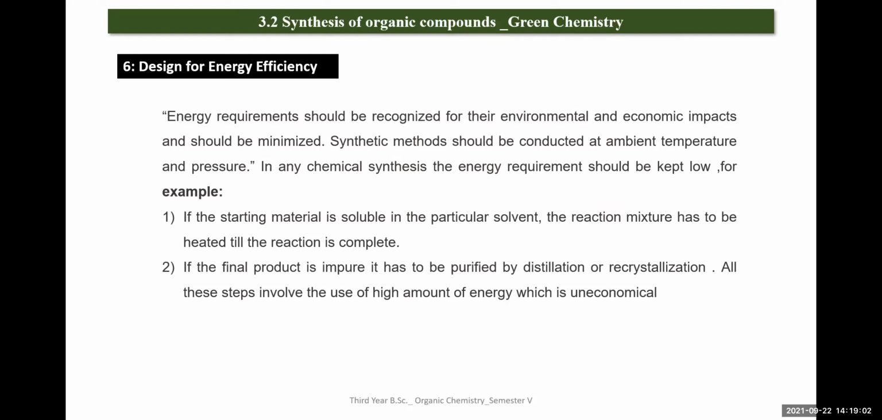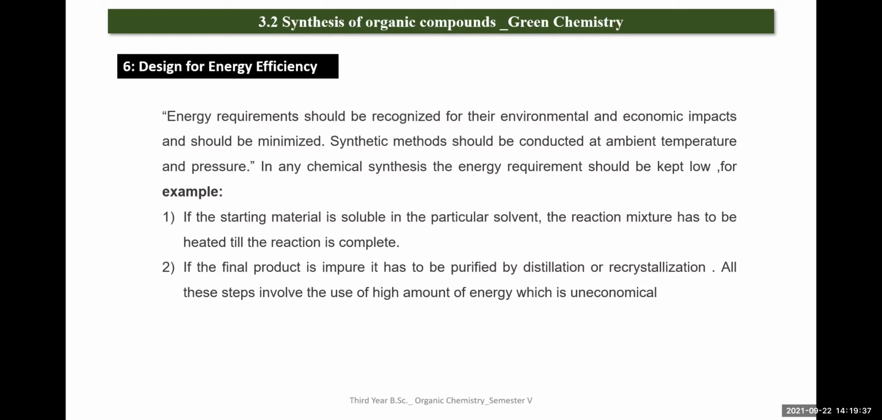Removal of solvents or processes to remove impurities can increase the energy required and, by association, increase the process's environmental impact. So under this principle, the energy requirement should be recognized for its environmental and economic impacts and should be minimized. Synthetic methods should be conducted at ambient temperature and pressure. Whatever reaction you are going to conduct should be conducted at ambient temperature, meaning low temperature, mostly room temperature, and you can consider the use of pressure also.